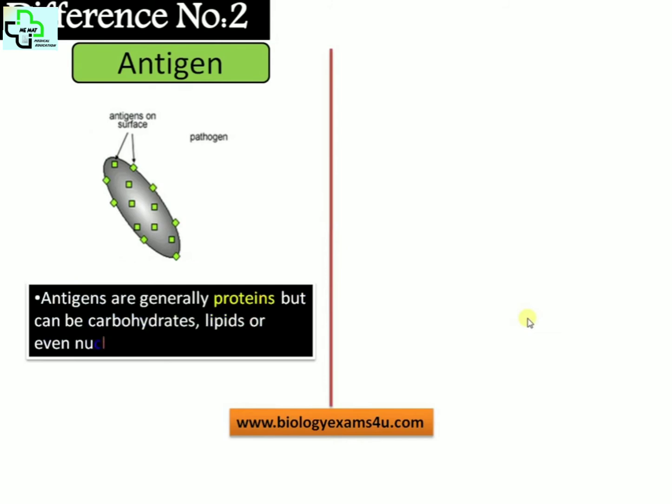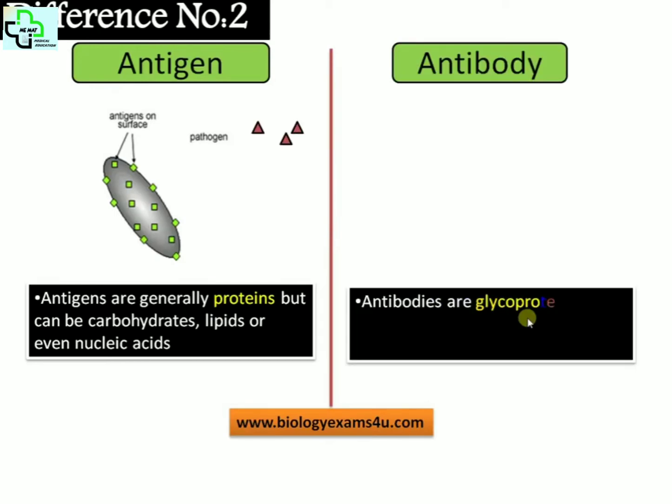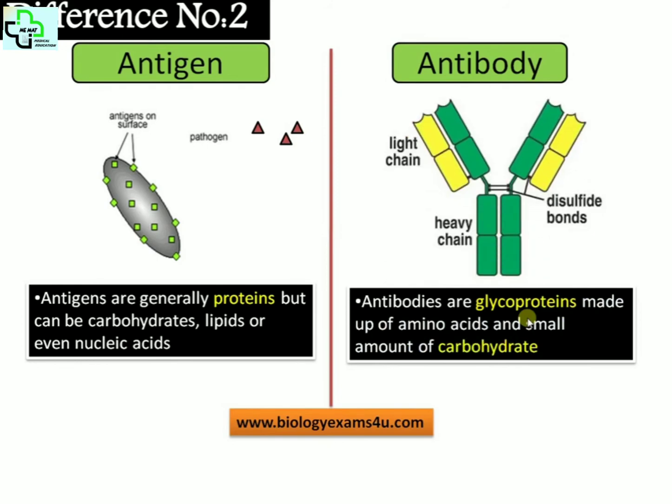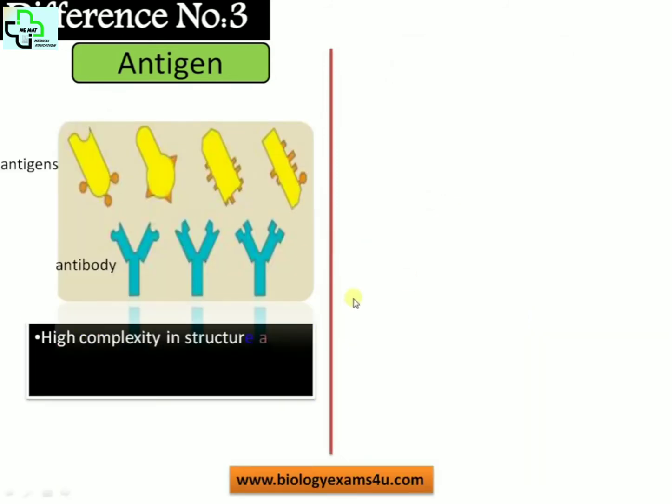Chemically, antigens are generally proteins but can be carbohydrates, lipids, or even nucleic acids. In the case of viruses, maybe carbohydrate polysaccharides can be antigenic. Bacterial polysaccharides are antigenic. These are some exceptions. Basically, they are proteins. Whereas antibodies, on the other hand, are glycoproteins made up of proteins and a small amount of carbohydrates. Difference number 3. Antigenic structure is highly complex in structure and composition.